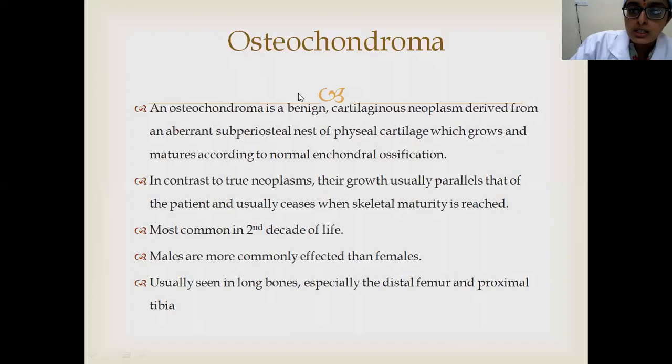An osteochondroma is a benign cartilage-derived neoplasm where an aberrant subperiosteal nest of physeal cartilage grows and matures according to normal enchondral ossification. So usually, because it arises from the physeal region, as long as the skeletal growth progresses, the size of this tumor also increases. Once skeletal maturity is attained, this tumor stops growing. So this is one of the important features of osteochondroma. It is most commonly seen in the second decade of life. Males are most commonly affected, usually seen in long bones.